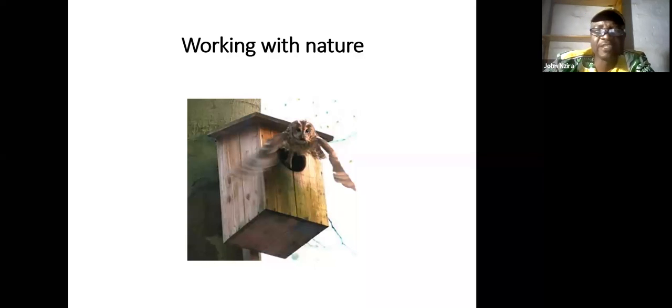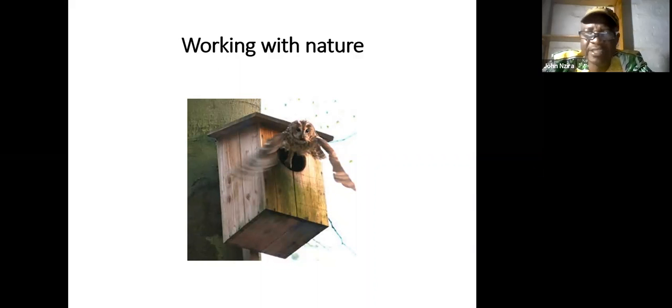So at the end of the day, we need to work with nature so that we do not have weeds, insects, pests, or diseases in the field. This guy, the owl, is very good in controlling rodents in the field. So it is important to bring nature home so that we control weeds, diseases, and pests in our gardens.